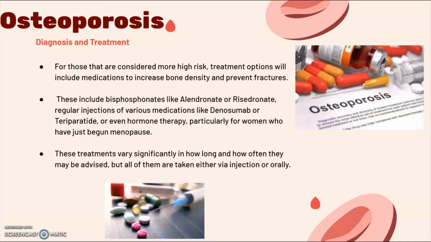For older women, particularly those who have just begun menopause, they may also be prescribed different hormone treatments. And these treatments work by increasing the bone density and bone production, but it doesn't stop the osteoclasts. It just kind of gives the osteoblasts a boost, which still has the same effect of minimizing fractures, although it may be less likely to minimize non-spinal fractures.